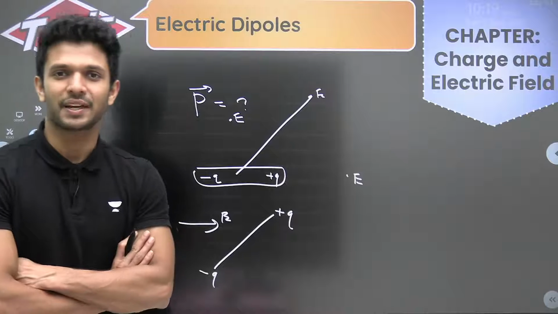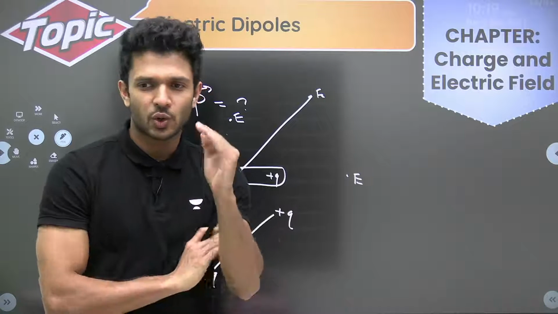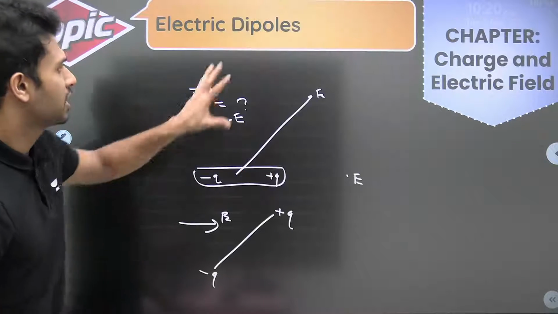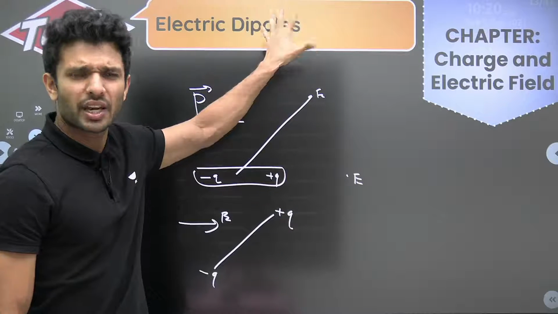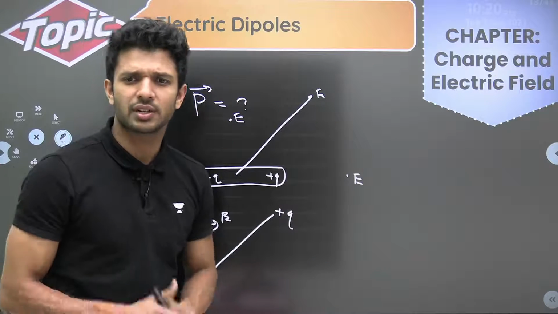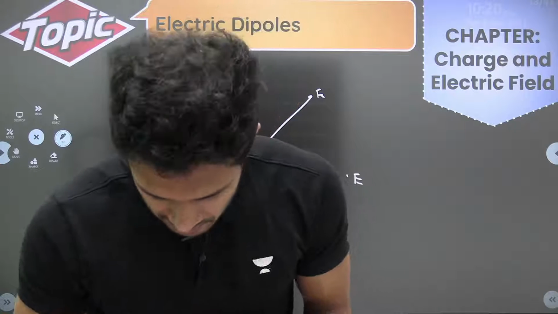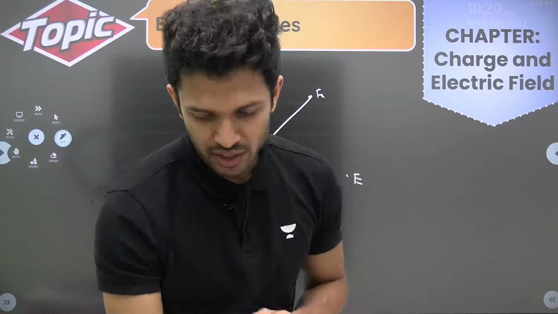Okay? Understood? Right? So till here we have had the discussion from the first chapter, which is charge and electric field. Electric dipole, I think a sure shot question you can expect from the part of electric dipoles. It is a sure shot. Definitely, yes. Very important, just mark it down.